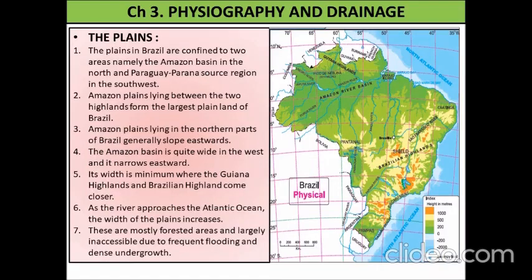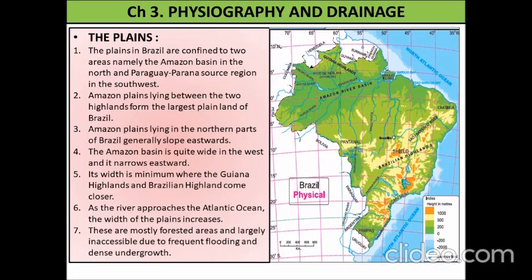The plains. The plains in Brazil are confined to two areas, namely the Amazon basin in the north and the Paraguay and Paraná source region in the southwest. The Amazon plains lie between the two highlands and form the largest plain land of Brazil. You can see in the map. The Amazon plains lying in the northern part of Brazil generally slope eastwards. The Amazon basin is quite wide in the west and narrows eastward. Its width is minimum where the Guiana Highland and the Brazilian Highlands come closer. As the river approaches the Atlantic Ocean, the width of the plain increases.